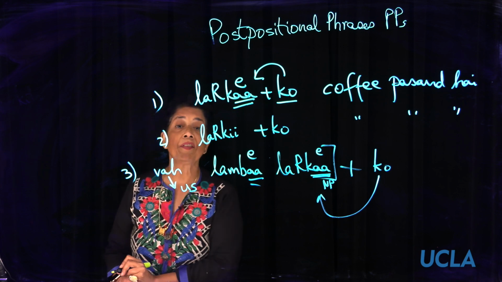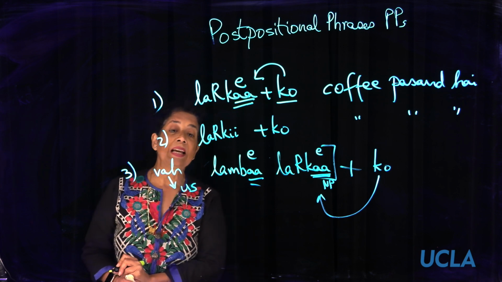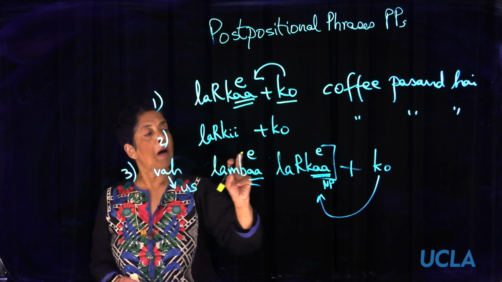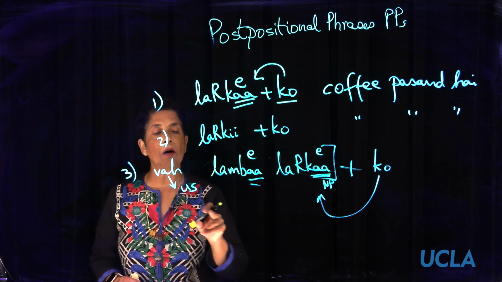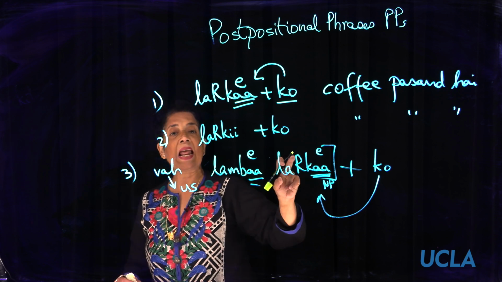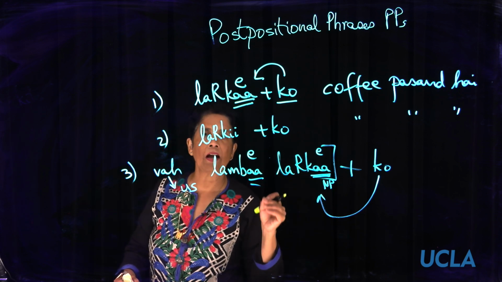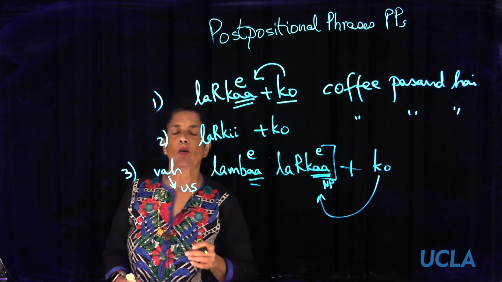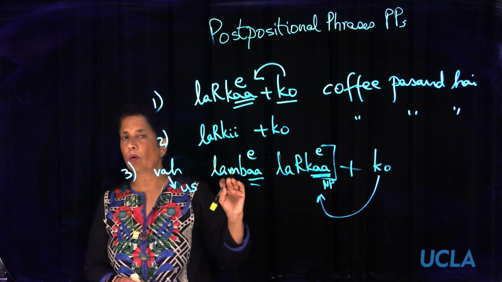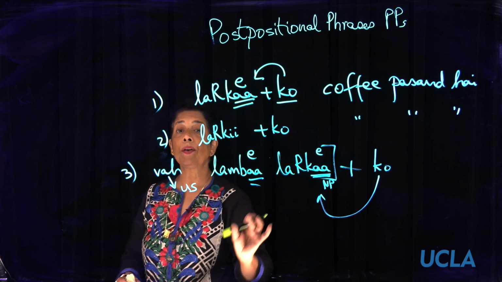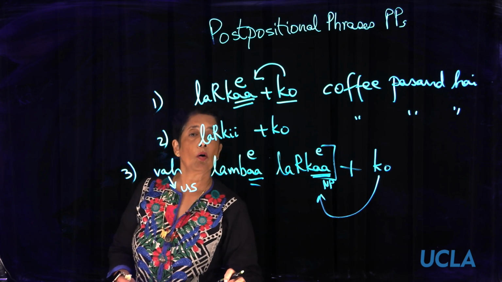The oblique of yah is is. Okay? So vah lamba ladka ko becomes us lambe ladke ko. Coffee pasand hai, coffee chahiye, coffee nahi peena chahiye, whatever. Okay? This part, the whole noun phrase goes into oblique.